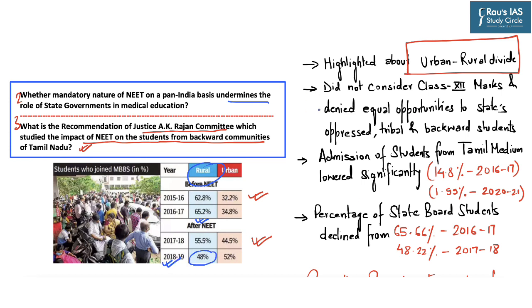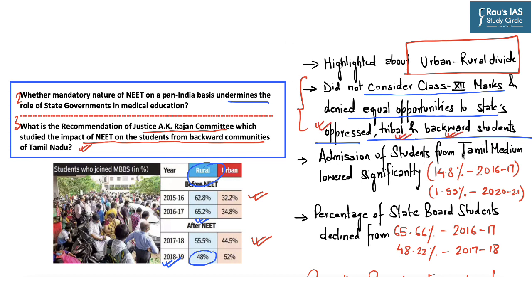And here, the committee suggested that NEET did not consider class 12 marks and denied equal opportunities to the state's oppressed, tribal and backward students. Further, the committee also suggested that those students had a better chance of getting admission through NEET who attended private coaching, which was not possible for students who were poor and who belonged to oppressed, tribal and backward communities.